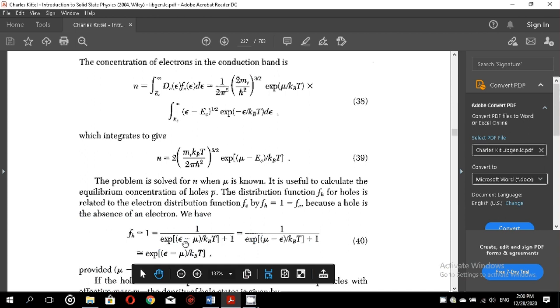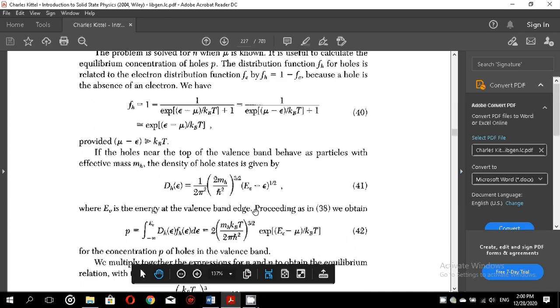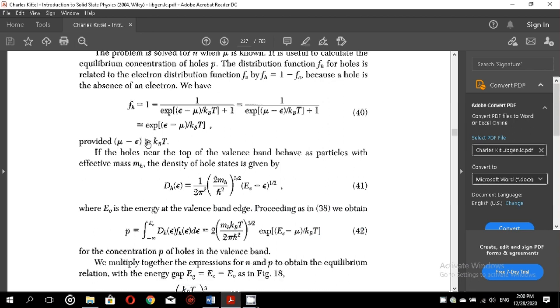When we simplify this expression and approximate, equation number 40 is obtained. You can do this very easily, provided mu minus epsilon is much larger than kBT.